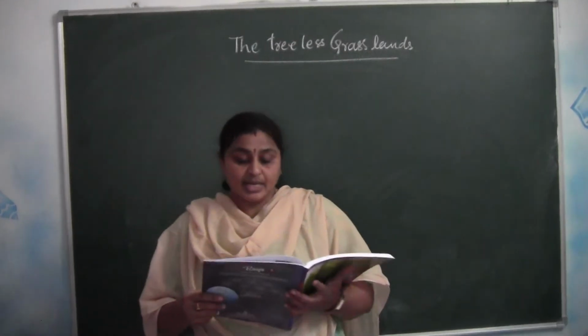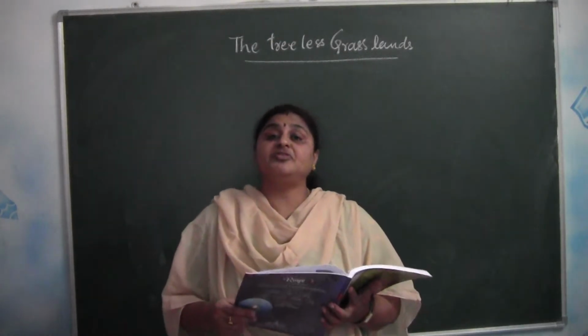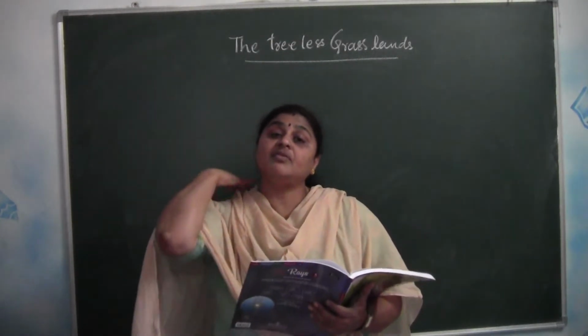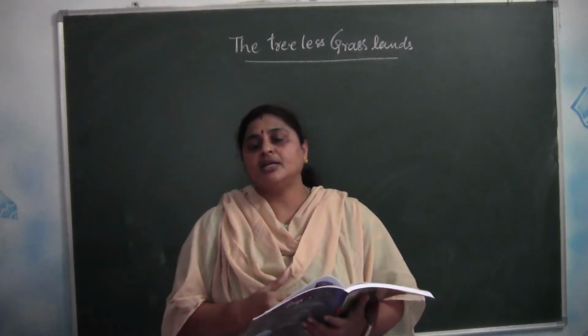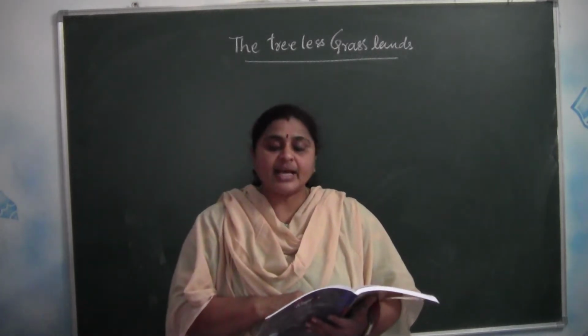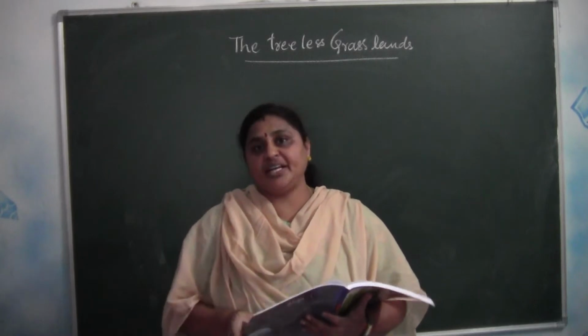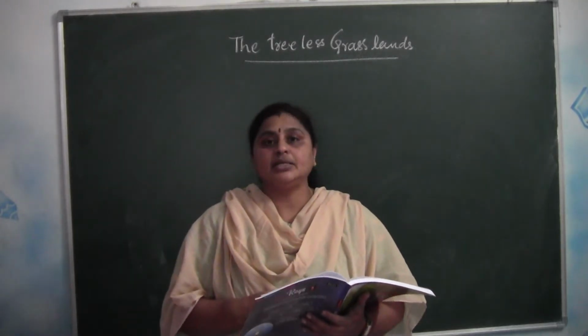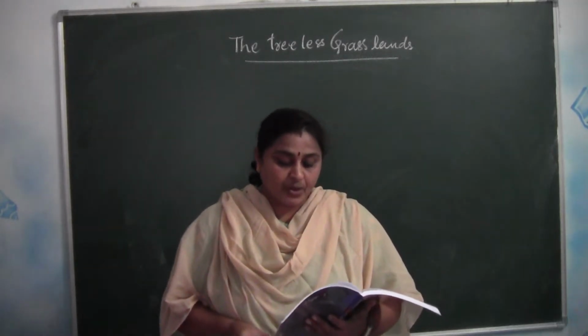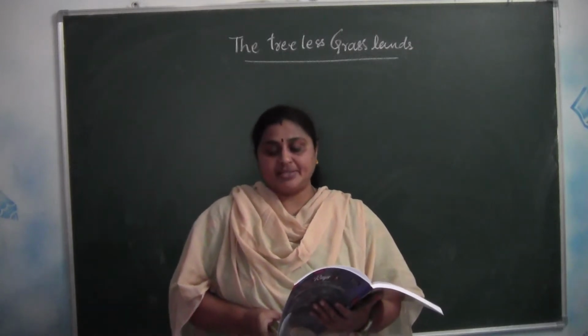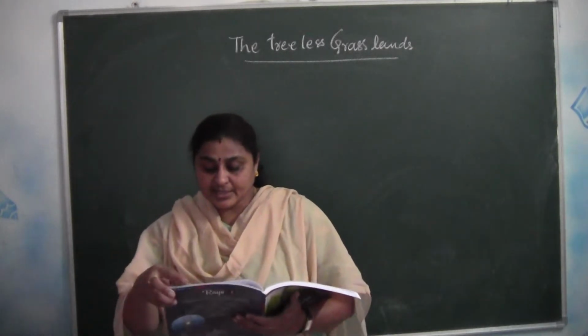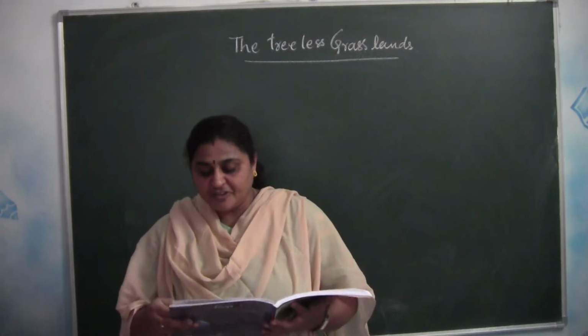So grasslands are the large plains of grass, that is, a large area covered with grass. And in these grasslands you will not find many trees. That's why they are the treeless grasslands. They are found in warm and dry places. In these areas, the rainfall is too little for forests to grow.